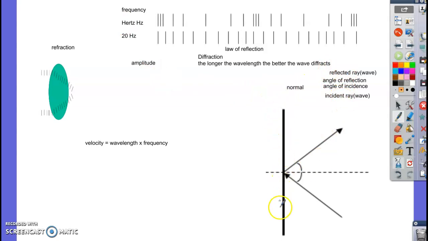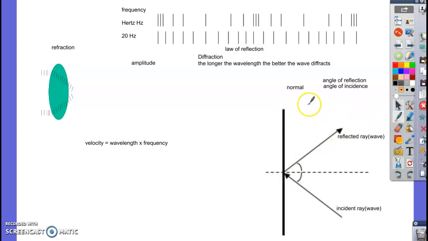Now, if this is our surface, let's just say a mirror, here's our light rays coming in and then it bounces off. And so someone over here could see what's in the mirror because of the light ray bouncing off. The wave coming in is called the incident ray or the incident wave. Waves and rays are kind of used interchangeably. The second one here is a reflected ray or wave. Now, it does not matter whether it's at the bottom or coming off. What matters is the incident ray is coming toward the mirror. The reflected ray is going away from it.